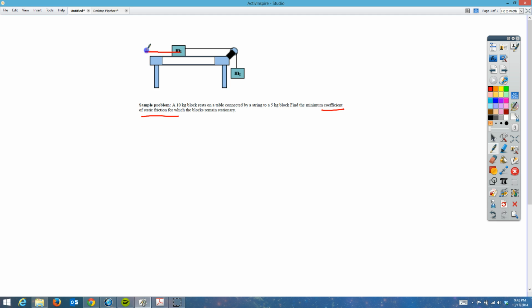So one of the things definitely that we have here is the force of static friction going to the left. We know that for this one we also have tension going to the right. Going straight up will be the normal force for this block, and then going straight down should be M1G. For this block, going straight down will be M2G, and going straight up for this block will be tension again. If you remember, we like to try to draw these so that they're all kind of going in one direction.